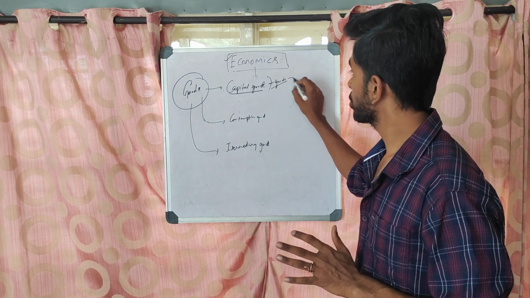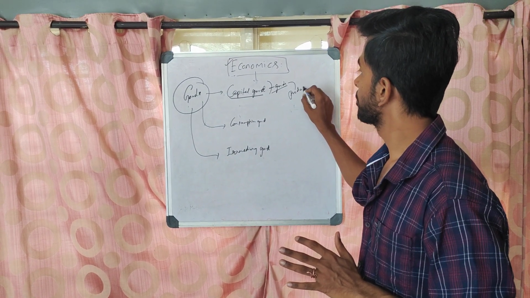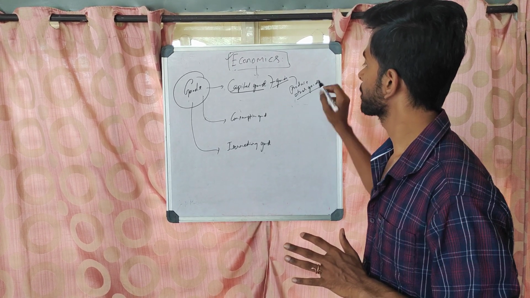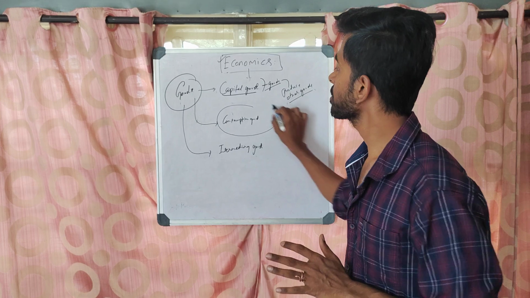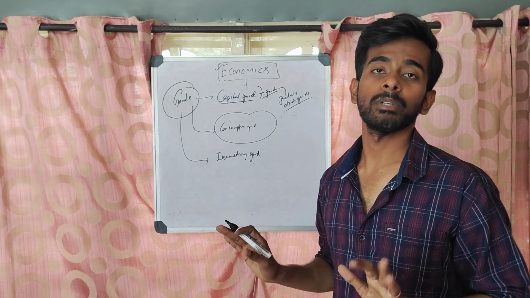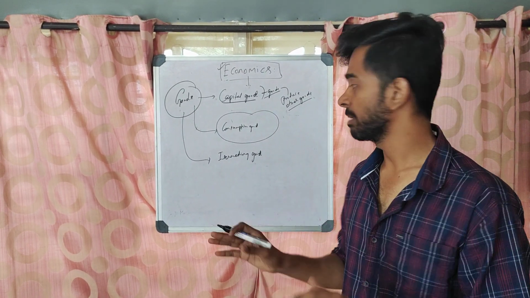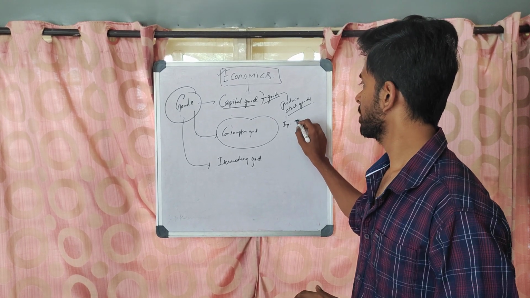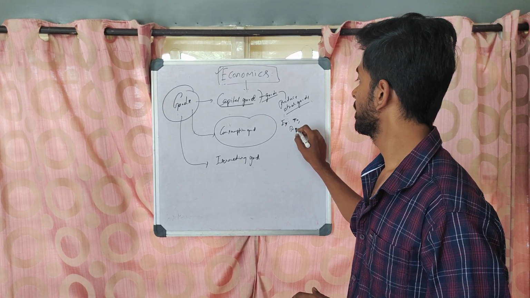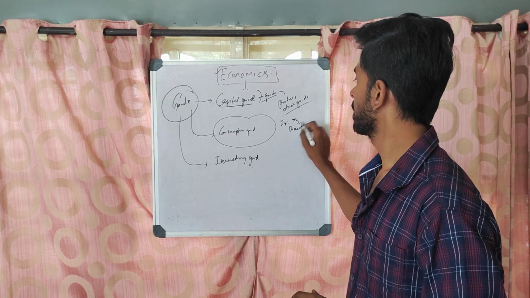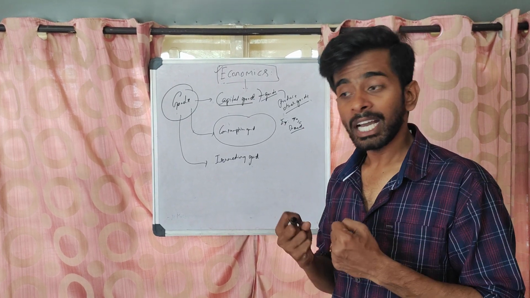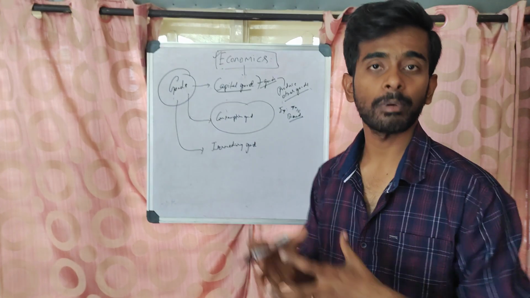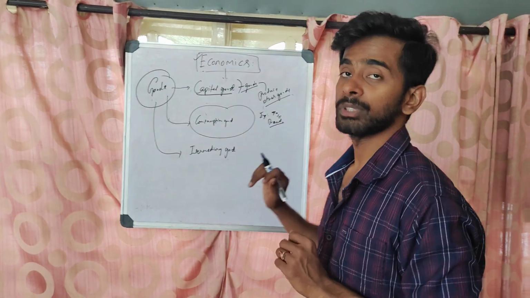Goods which are used to produce other goods. Consumption goods are finally consumed by the population or whoever the customer may be. Consumption goods are examples like a TV or bread, a meal. They are consumed. These consumption goods cannot be used to further produce another production. So this is a consumption good.